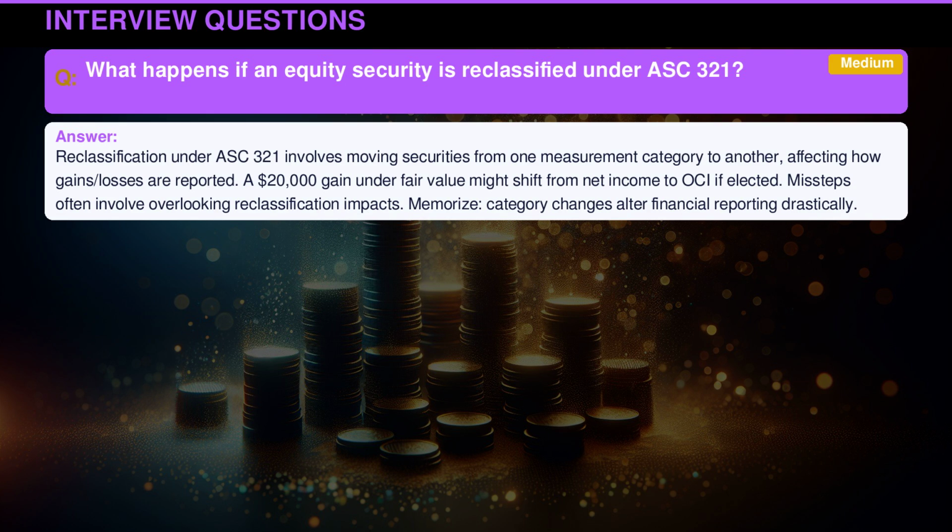Reclassification under ASC 321 involves moving securities from one measurement category to another, affecting how gains/losses are reported. A $20,000 gain under fair value might shift from net income to OCI if elected. Missteps often involve overlooking reclassification impacts. Memorize, category changes alter financial reporting drastically.